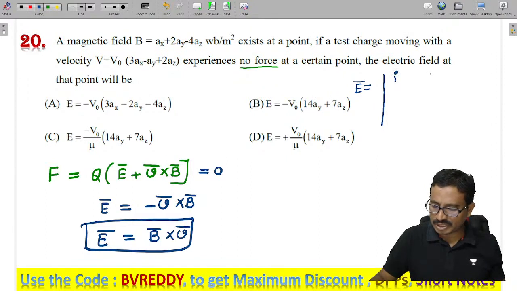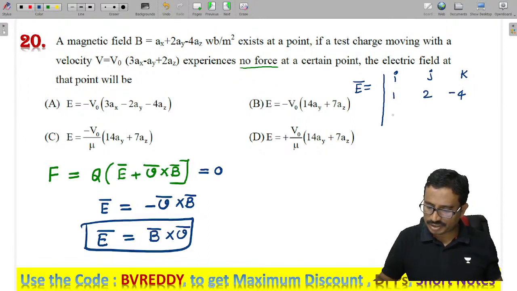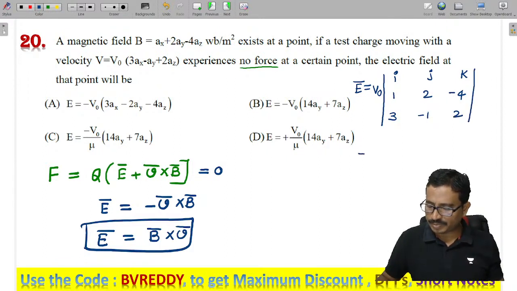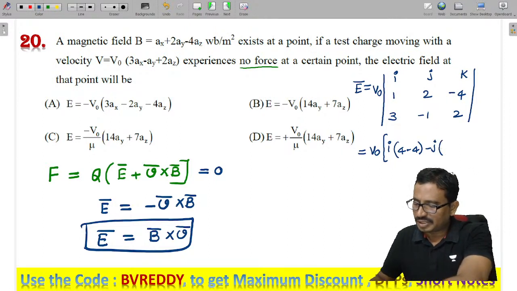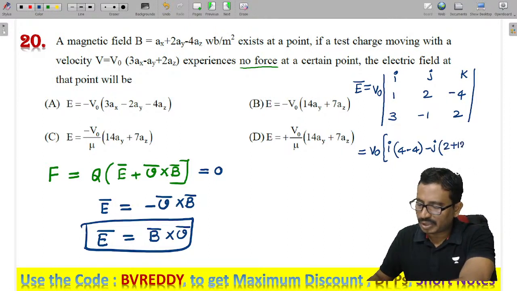So we have I, J, K. B is given as 1, 2, minus 4. Velocity: V0 we have taken outside as common, so that is 3, minus 1 and 2. Now let's expand this. V0 times I into (AD minus BC), that is 4 minus 4, minus J into (2 plus 12), plus K into (minus 1 minus 6).